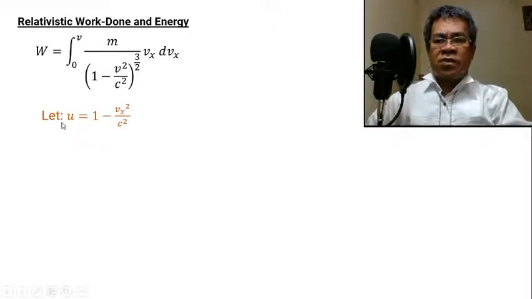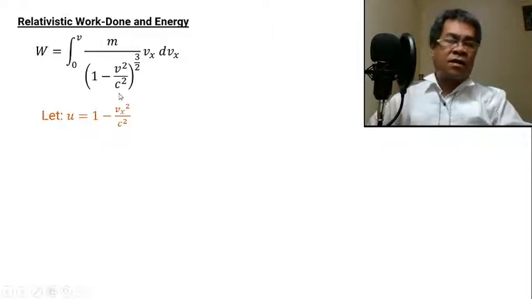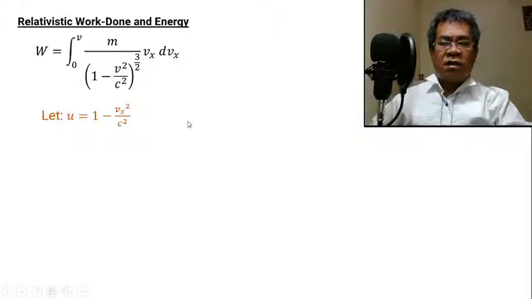We will start the solution by letting u be equal to this one, the composite part of the integrand, the inner part. Again, this is to remind you to recall your ability in integrating using the techniques of integration. By the way, I use vx because the motion is along x.